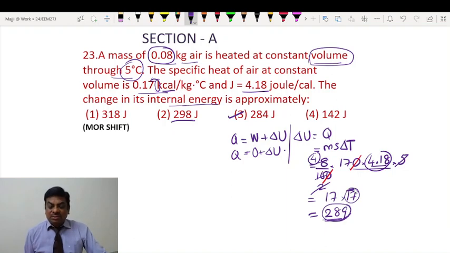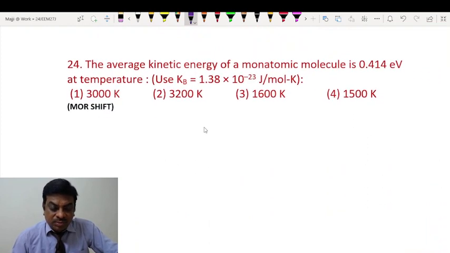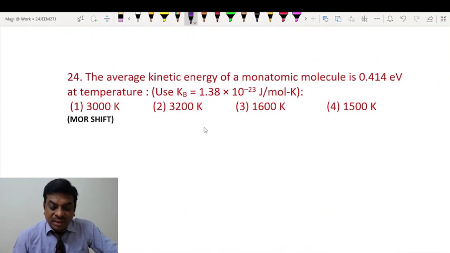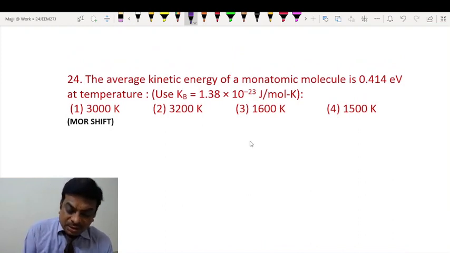You can see, students, okay. So that's how you are supposed to solve it. Moving on to the next question, question number 24. The average kinetic energy of a monoatomic molecule is this at temperature.